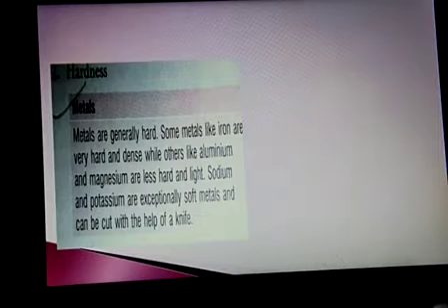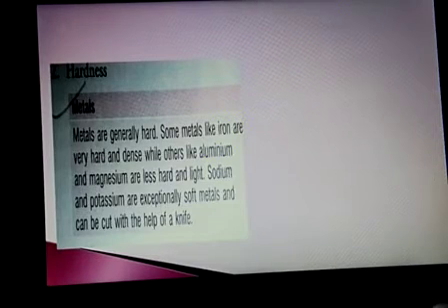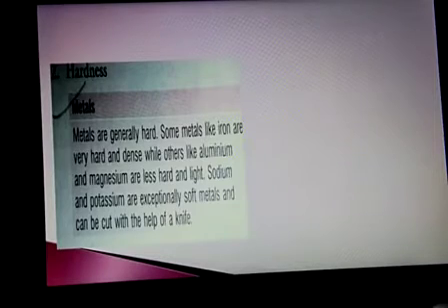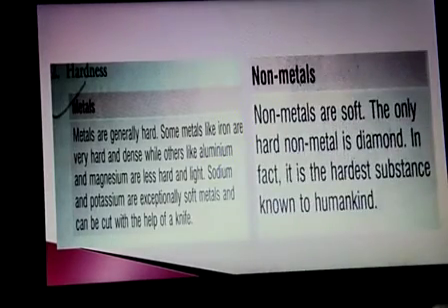We can cut these two metals by knife, but we cannot cut iron, gold, or silver with a knife. These two metals can be cut by the knife because they are very delicate, very soft. So these are the exceptions of metals, but generally all the metals are hard.